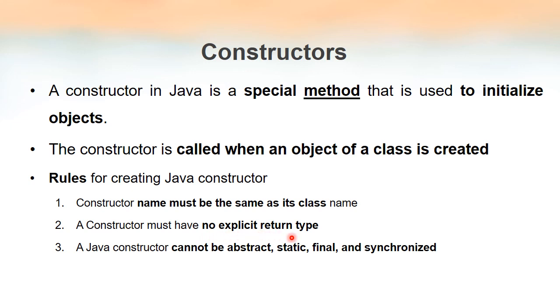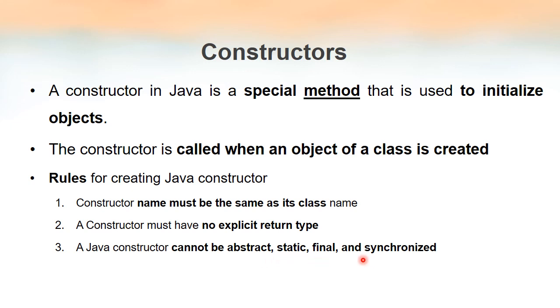The second rule is that a constructor does not need a return type. We don't have to worry about the return type, because constructors will not have a return type. The third rule is that we cannot use any of these keywords, abstract, static, final, synchronized, with the constructor.